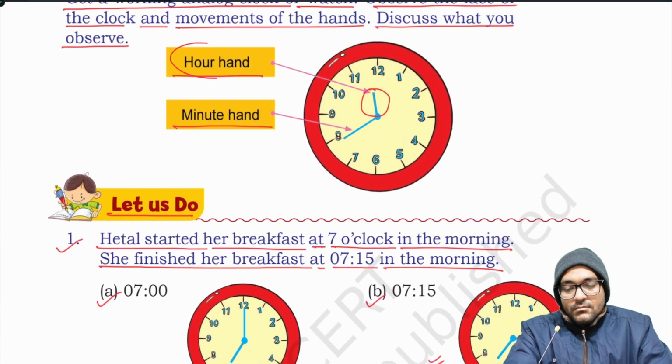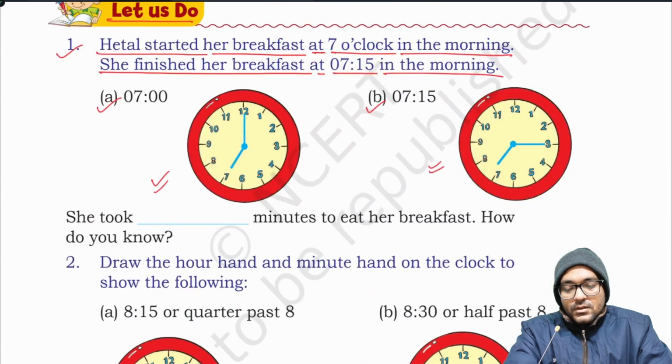This is the hour hand. This is the minute hand. So you can see here the hour hand is at 7, and the minute hand is at 0 or 12, counted as 0 minutes.